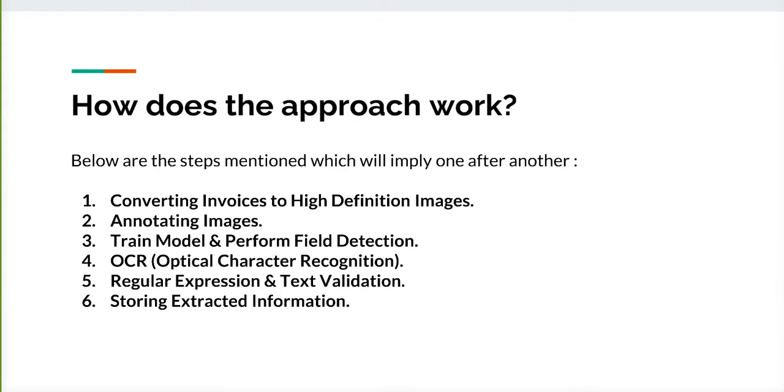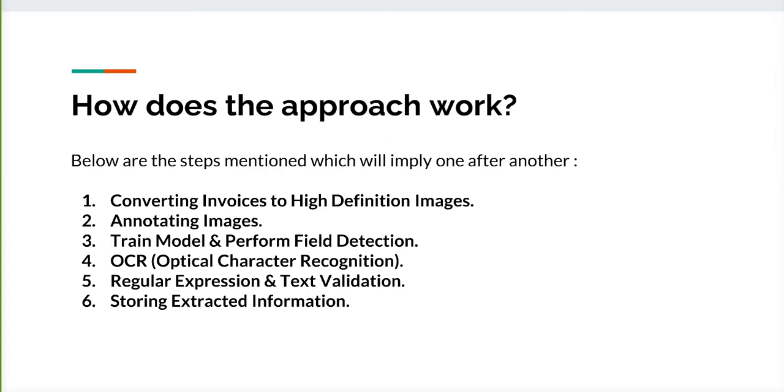After annotating, we train the deep learning model and perform field detection. When we get the results, we apply OCR, which gives the text available in the image, and using regular expressions and text validation, we figure out whether the email ID is valid or not.